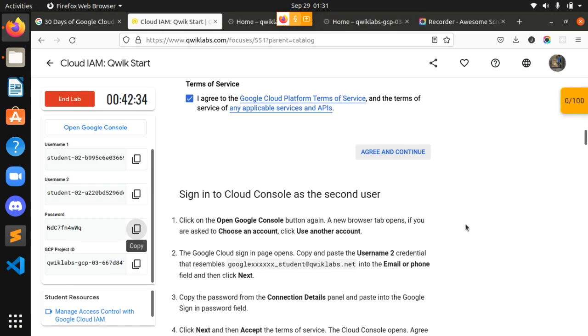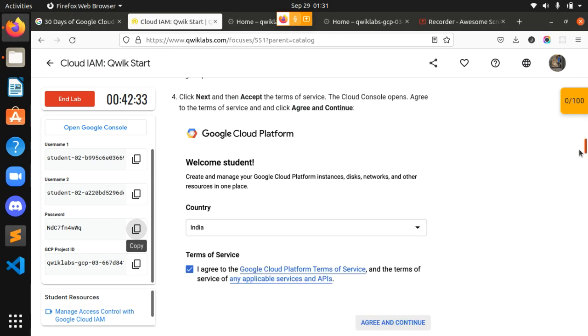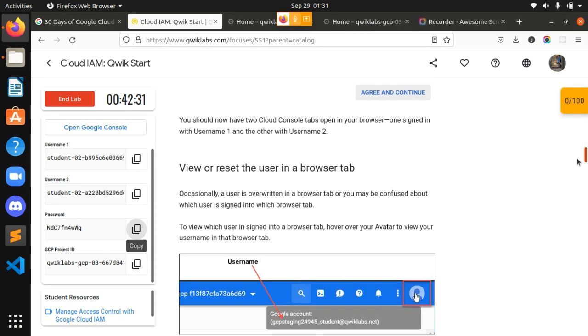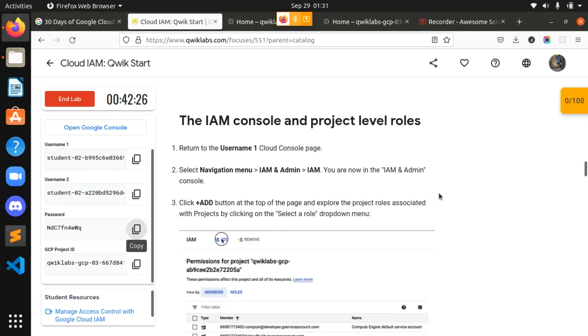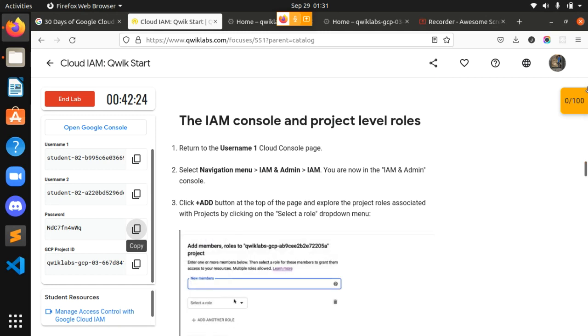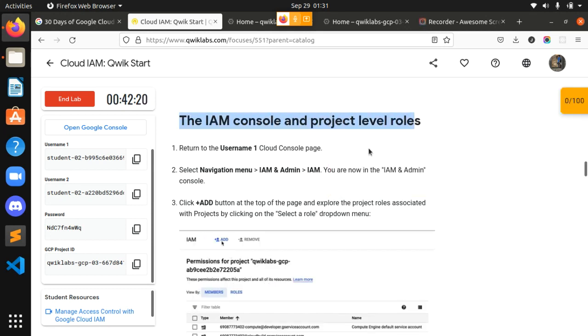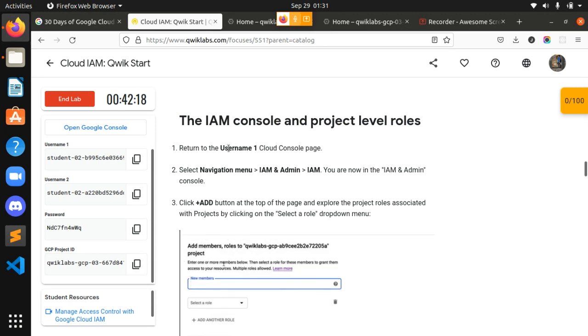Okay, guys, what are our next steps? We are going to the next steps. Now we have to view the IAM console and the project level roles. We have to return to username one.